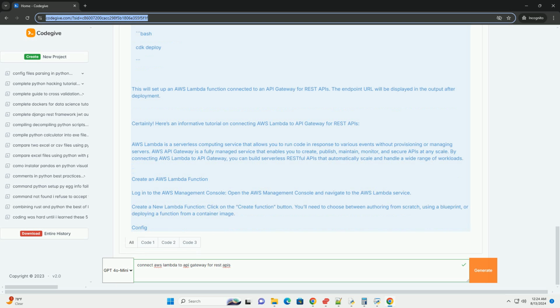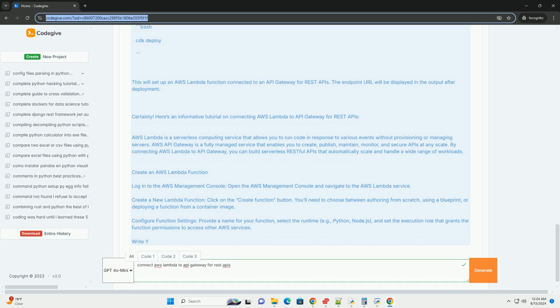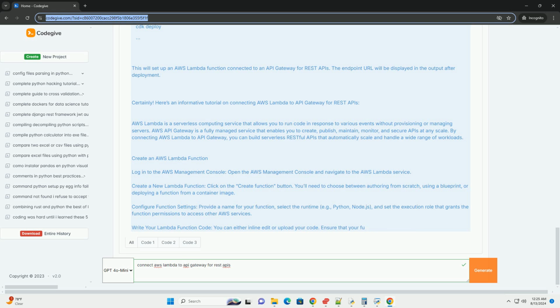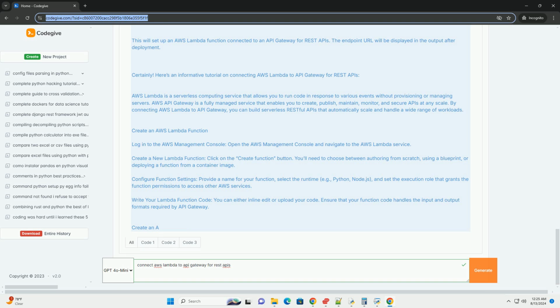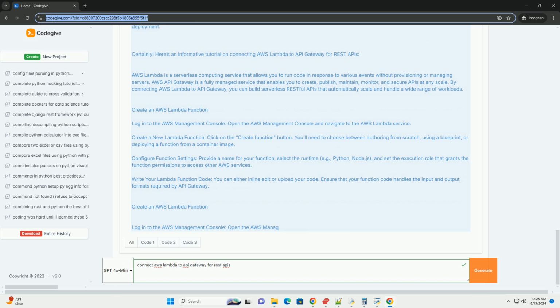4. Integrate API Gateway with Lambda. Select Lambda function integration. In the method setup, choose Lambda function as the integration type. Specify Lambda function. Enter the name of your Lambda function and ensure the correct region is selected. API Gateway will automatically configure permissions to allow it to invoke your Lambda function. Test the integration. Use the test feature in API Gateway to verify that your Lambda function responds correctly.